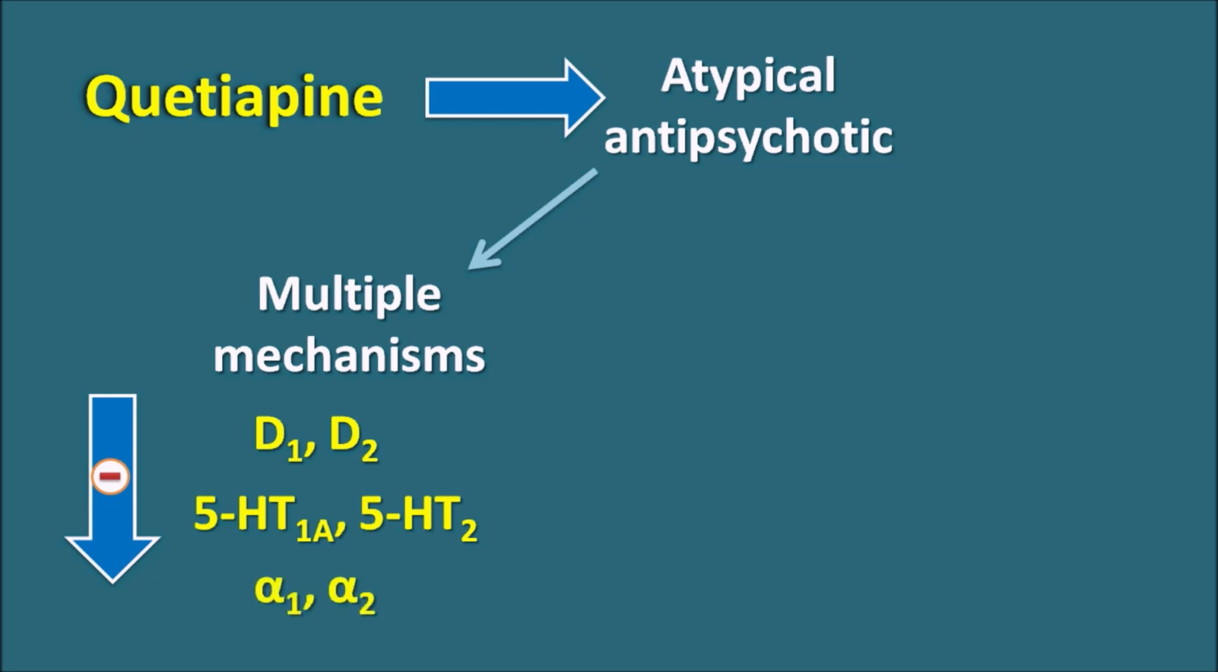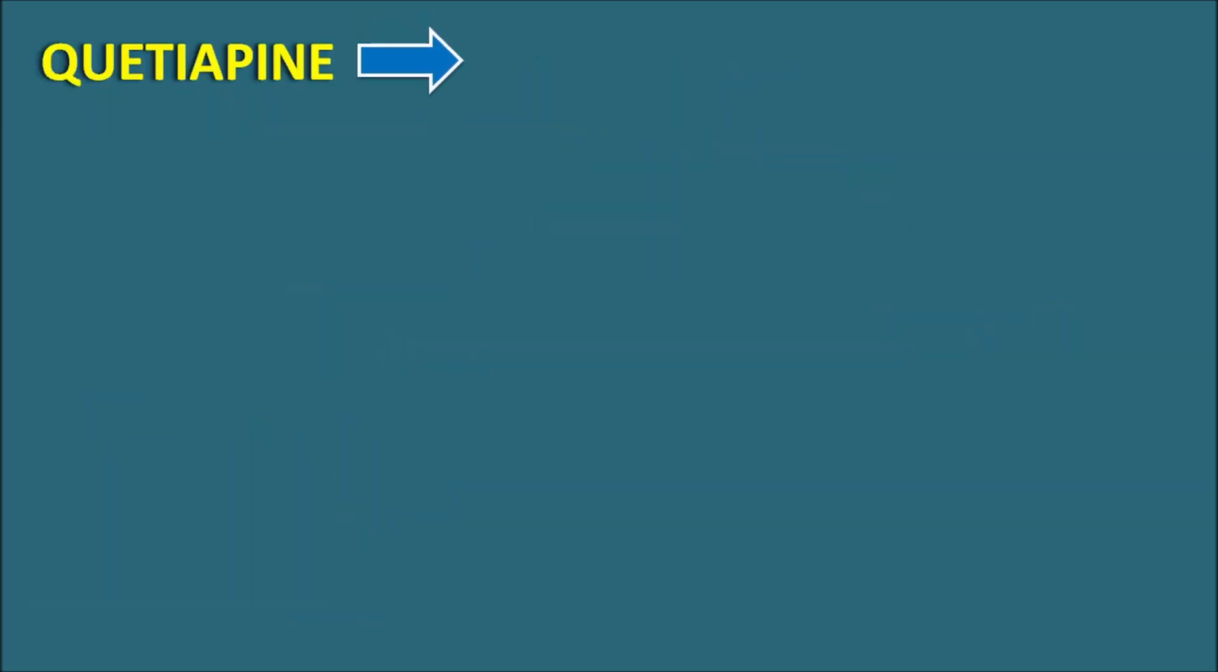even H1 receptors. In this way, multiple receptors are blocked by quetiapine, which makes this drug useful in the treatment of psychosis, and it can relieve both positive as well as negative symptoms of the psychosis. At the same time, being an atypical antipsychotic, this drug shows fewer extrapyramidal side effects compared with the typical agents. So already we have seen that quetiapine is an atypical antipsychotic or second generation antipsychotic.